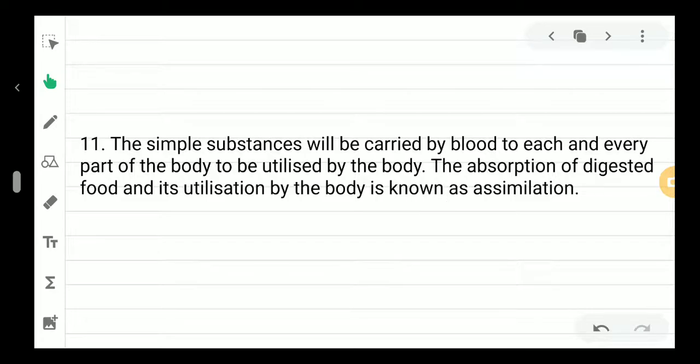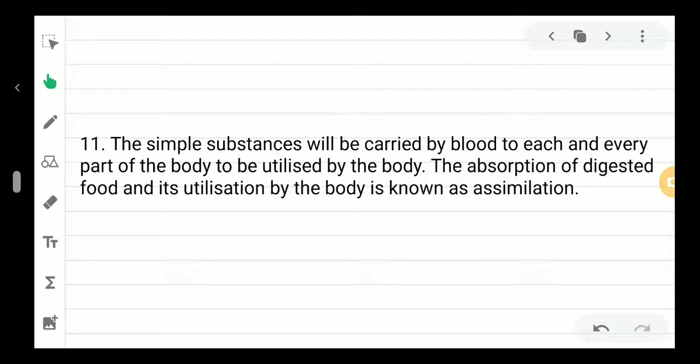Everything is needed by the cells. Because of the glucose we get energy. This glucose must be sent to each and every cell of our body. We have millions of cells, so each and every cell must get glucose to produce energy.